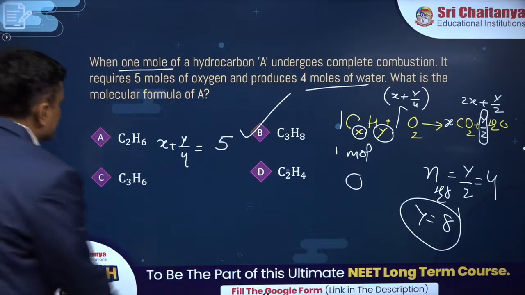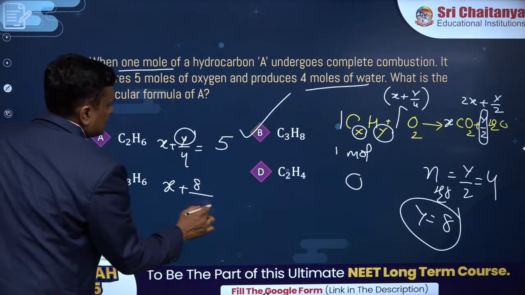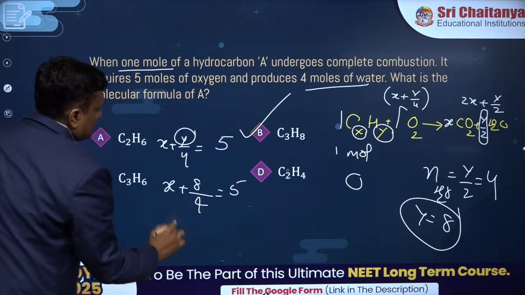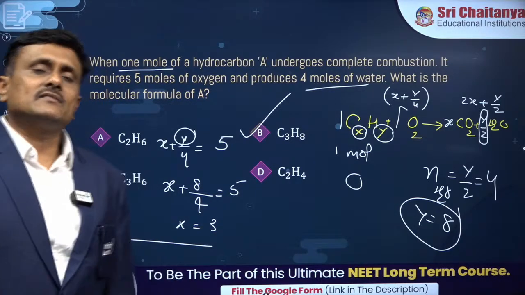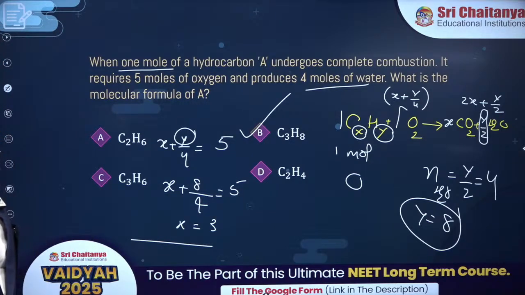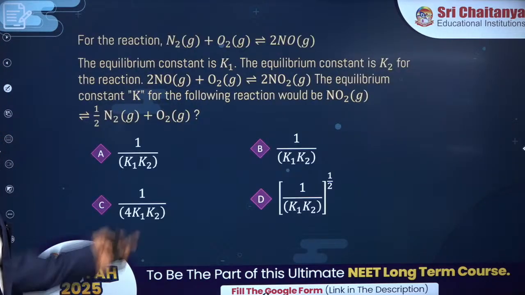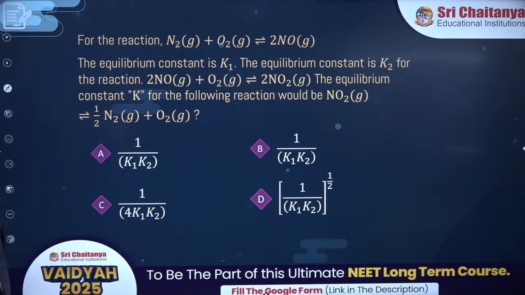You can see when I substitute here, x plus y is 8 by 4, equal to 5, that is x equal to 3, that you can anyway predict, but without finding the value of x, you got the answer. Yes, brilliant. This is how we will get 650. Smart work, like you said.